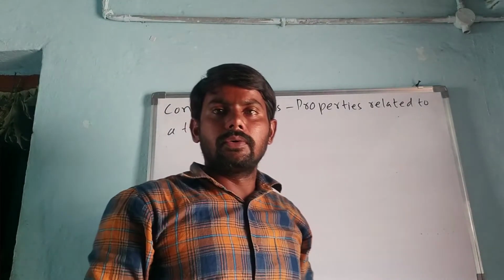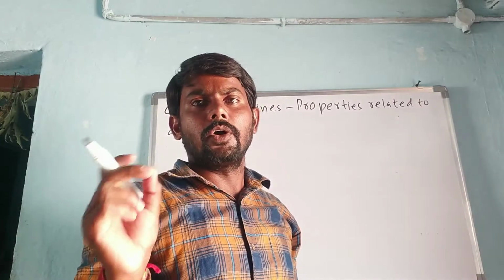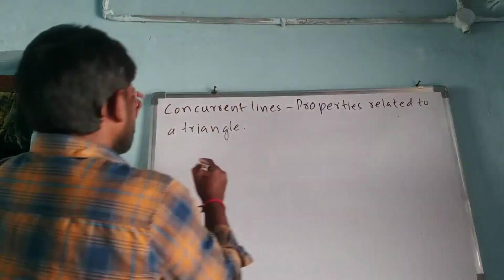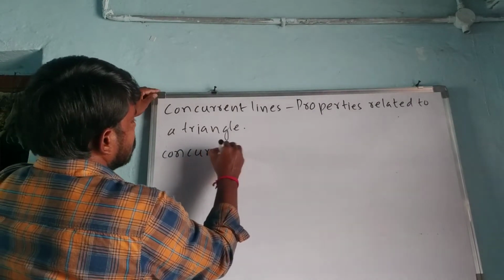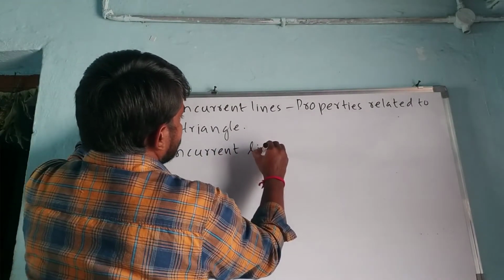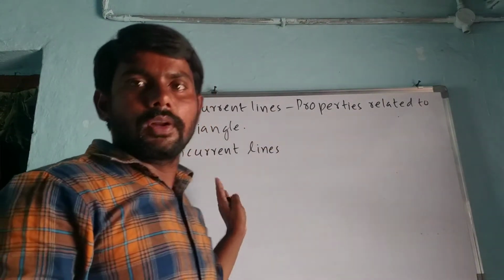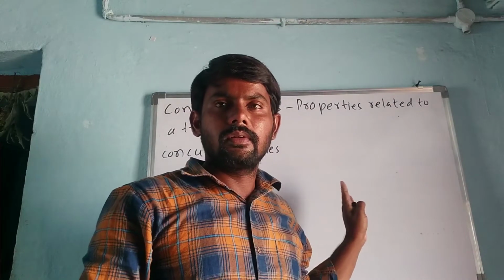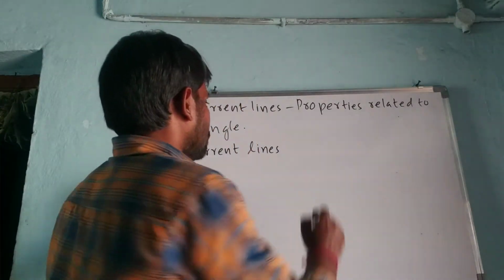First of all, we have to know the definition of concurrent lines. Have you ever heard the word concurrent? Yes. So, concurrent lines.